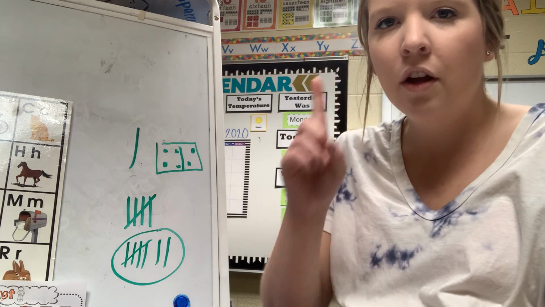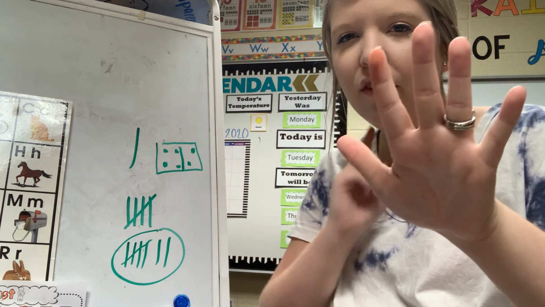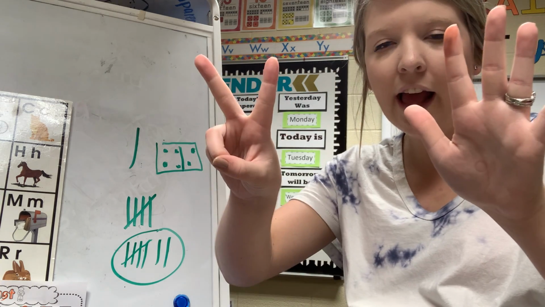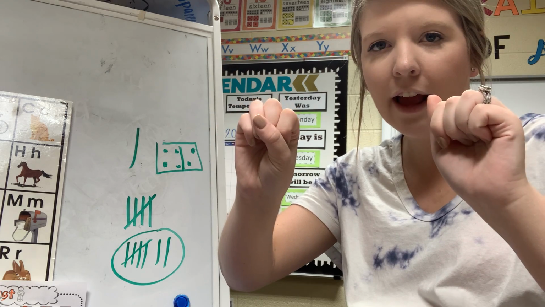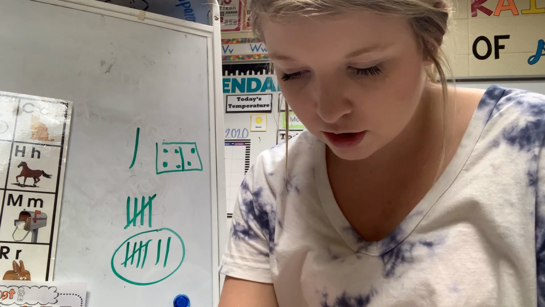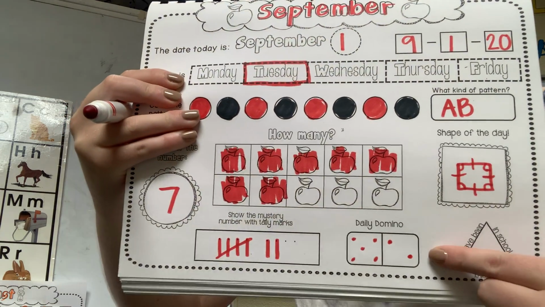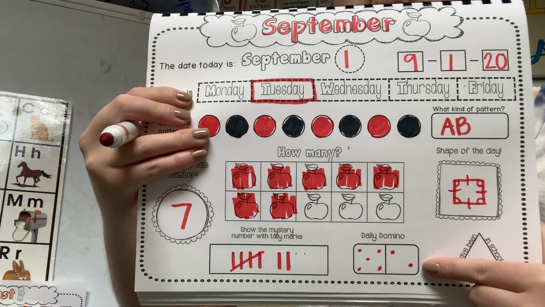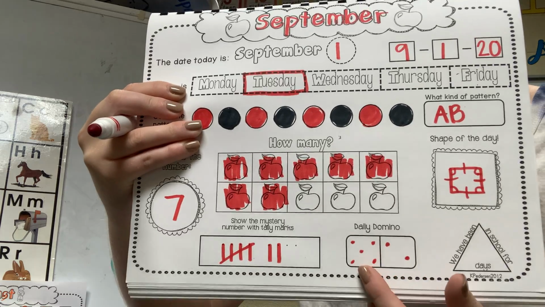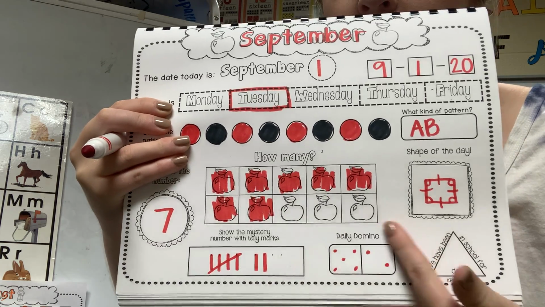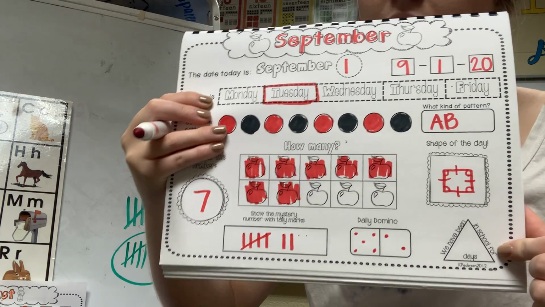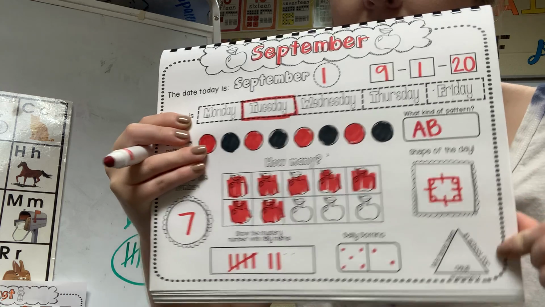Let's see, let's count. If I have 5, we're gonna count up: 5, 6, 7. So if I had 5, and I had 2 more, then I have 7. So I'm gonna do it just like this. 1, 2. So look how I'm showing my 2 on the other side. Do you see how I did that? Yours should look just like mine, because 5 plus 2 more makes 7. Good.